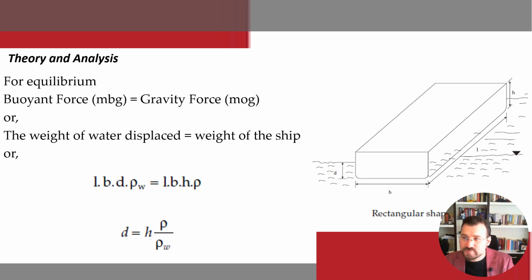For equilibrium, the buoyancy force m_b g equals the gravity force m_o g, or the weight of water displaced equals the weight of the ship: L times B times d times rho_w equals L B H rho. Here we reach the formula d equals H times rho divided by rho_w.